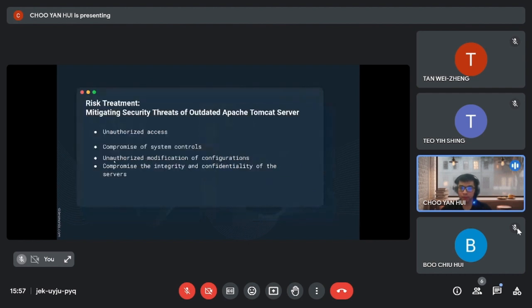So, for risk treatments, the outdated version of Apache Tomcat poses a significant security threat. Attackers exploiting known vulnerabilities in outdated Apache Tomcat versions can gain unauthorized access to the production server. This could result in the compromise of system controls, unauthorized modification of configurations, or even complete control of the server, compromising the integrity and confidentiality of the servers. Mitigation measures will prevent unauthorized individuals from exploiting the server and limit the potential for unauthorized activities within the company's network. So we recommend MMU Semiconductor Limited Company to mitigate it immediately.